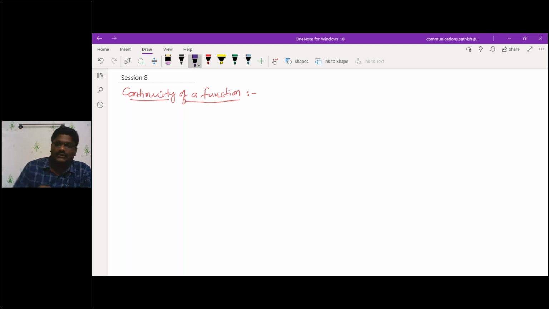To check the continuity of a function, first I will go with at a point.